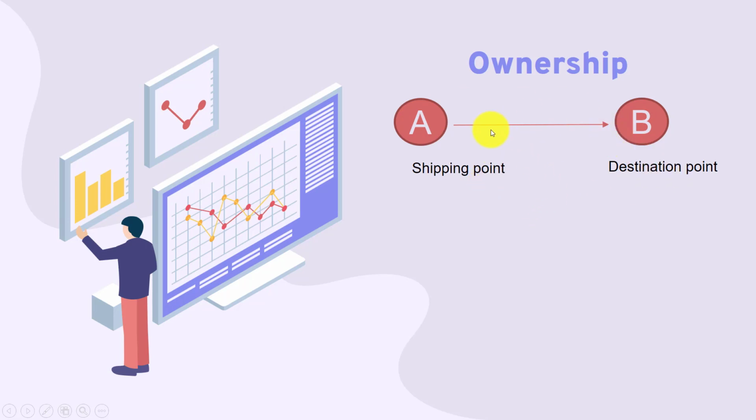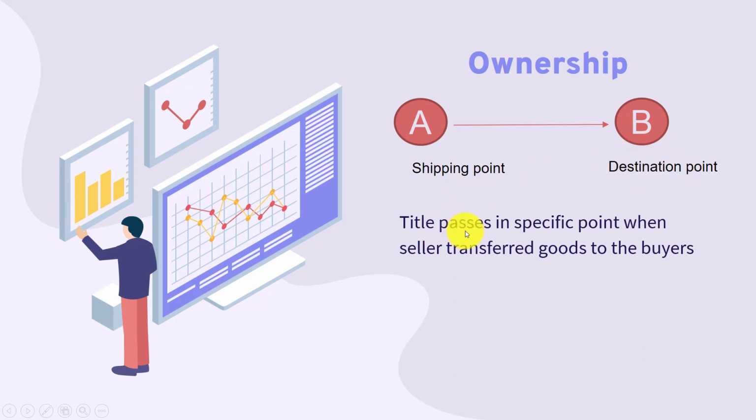On the other hand, if ownership transfers at the destination point, then A, the seller, will be responsible from the shipping point and along the route before it goes to the destination. So the title passing at a specific point is very important, because when the seller transfers goods to the buyer, it decides who is responsible along the route. So that is ownership.